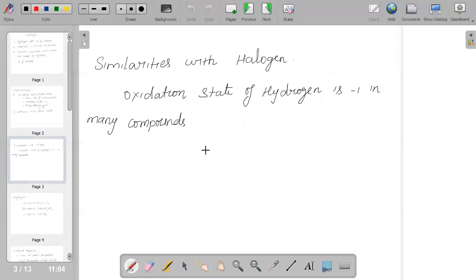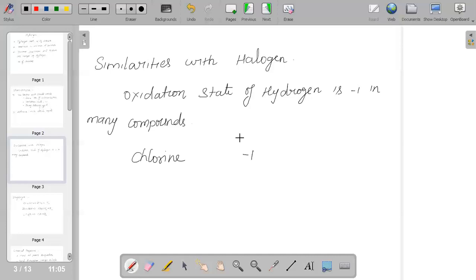So if we talk about halogen similarities, hydrogen will have only ionization energy less than the noble gas. The ionization energy of hydrogen is very close to that of chlorine. And when we say oxidation state of hydrogen, it becomes -1. We have spoken about oxidation state even in similarities with alkali metals, that it is +1.